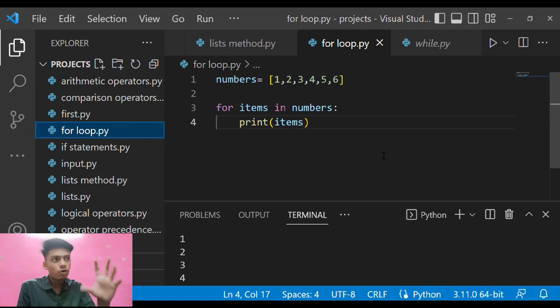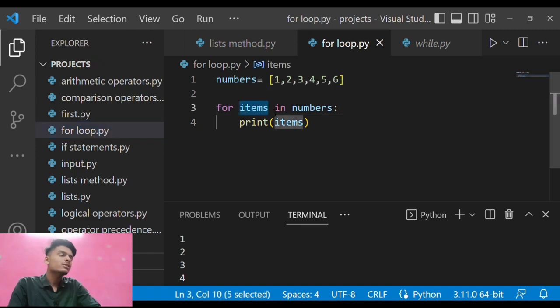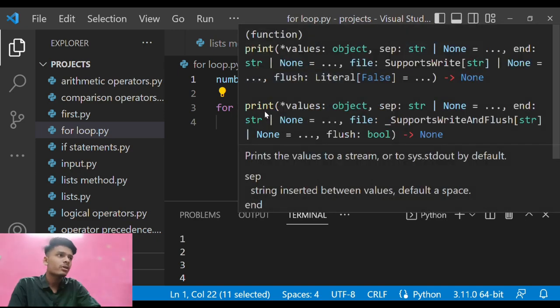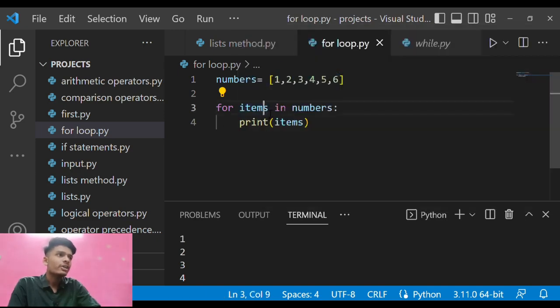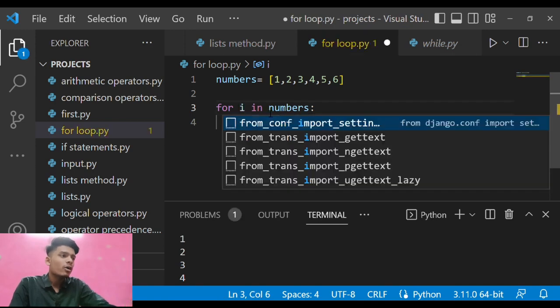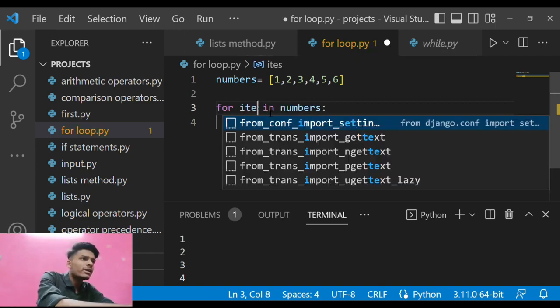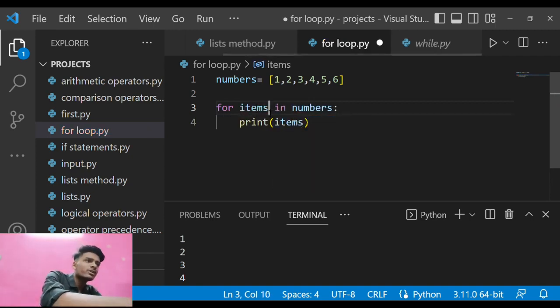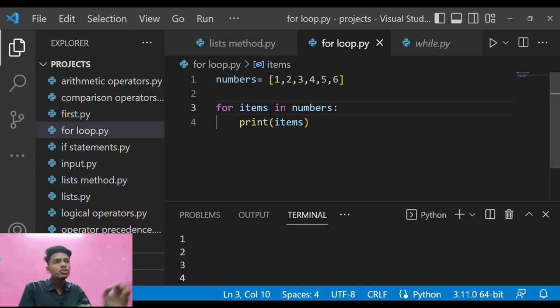Wait a minute, I just forgot to tell you what I have already written here. You need to understand that items denotes the values in the numbers list. I can use anything here, like i or p or any letter, but I have used items because most of the time you are going to see this same stuff. Many people just use items for denoting the values in the list.